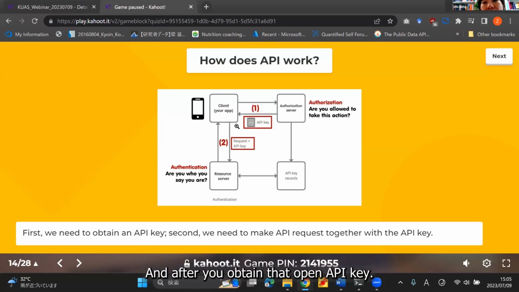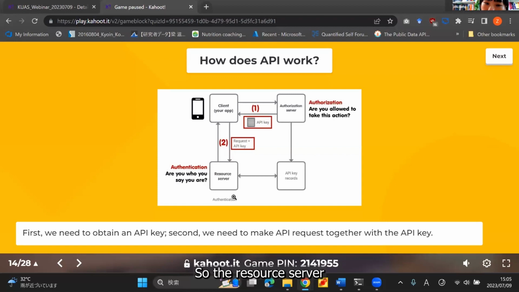And after you obtain an OpenAI API key, the next step is to make a request to the resource server. So as you can see here, your app is actually interacting with two kinds of servers. One is the authorization server, and the other is the resource server.